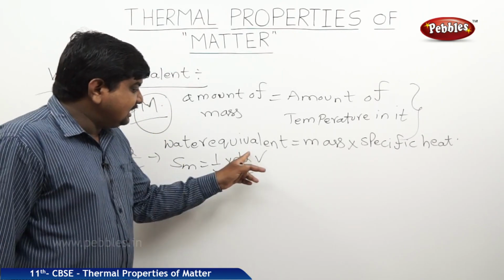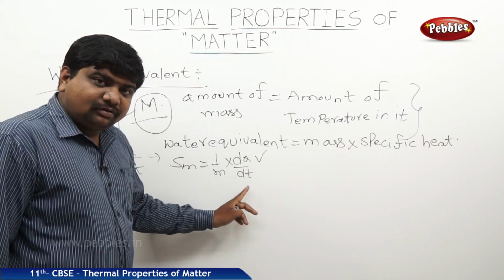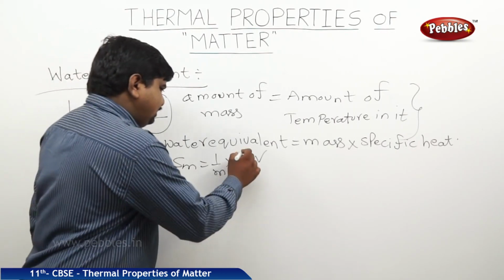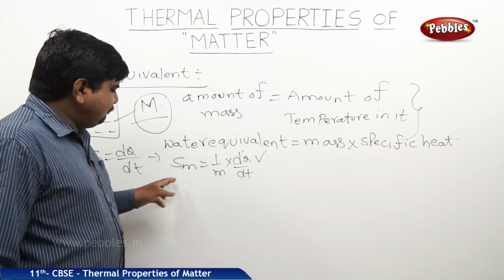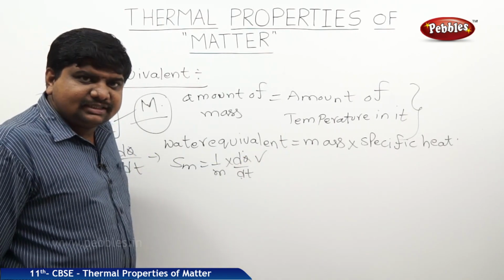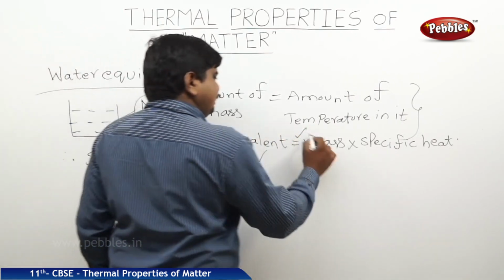The amount of heat energy required is equal to the amount of temperature. Therefore, dQ by dT is equal to 1. Therefore, m into Sm is equal to water equivalent. So, m into Sm.